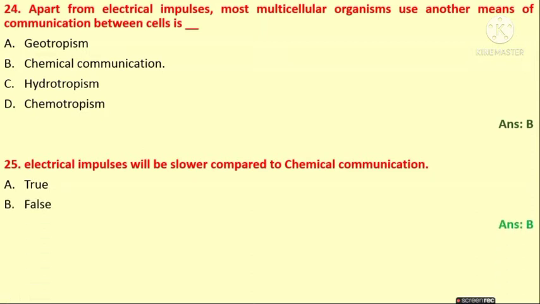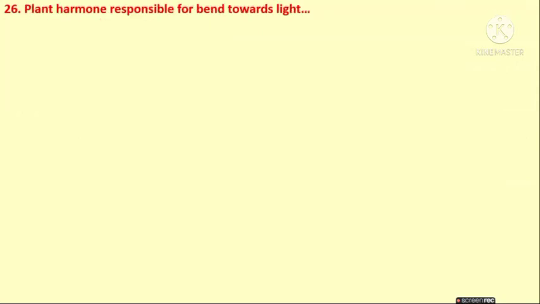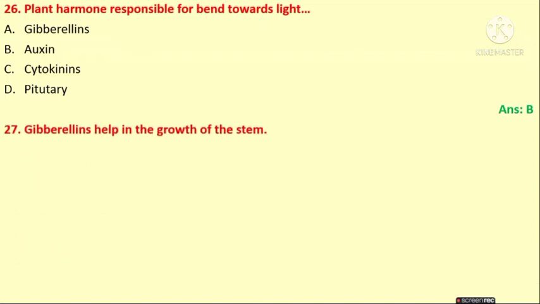The answer is false. Plant hormone responsible for bending towards light is gibberellins, auxin, cytokinins, pituitary. The answer is B. Auxin is responsible for bending towards the light. Gibberellins help in the growth of stem. Is it true or false? Yes, it is true. Gibberellins help in the growth of stem.